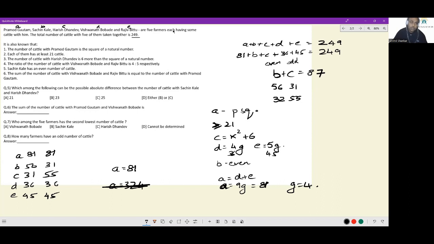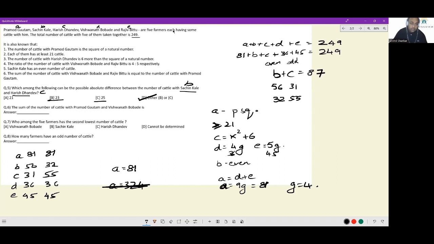First question. Which among the following can be the possible absolute difference between the number of cattle with Sachin Kale and Harish Dhandev? Sachin Kale is B and Harish Dhandev is C. Absolute difference between them will be 25, or 23. Both of them are present in options. So the correct choice has to be option D.